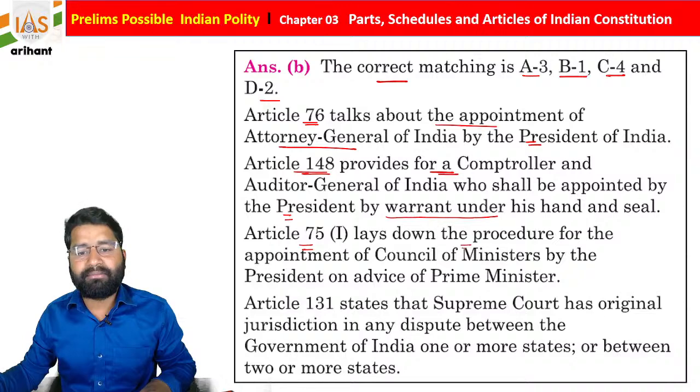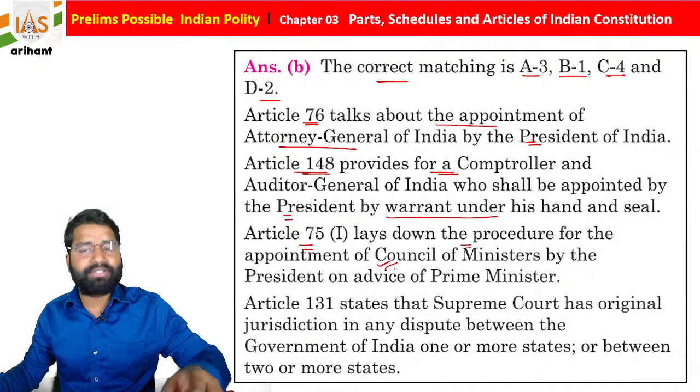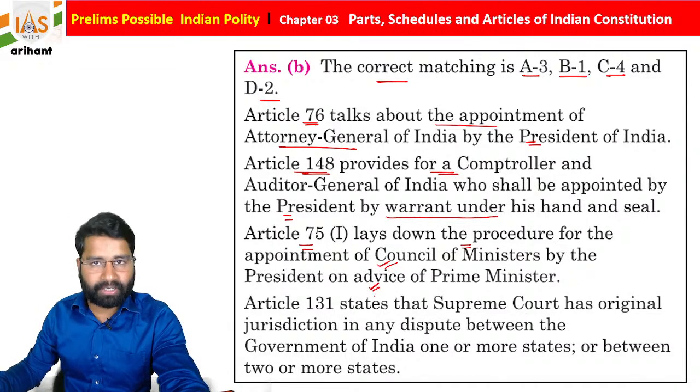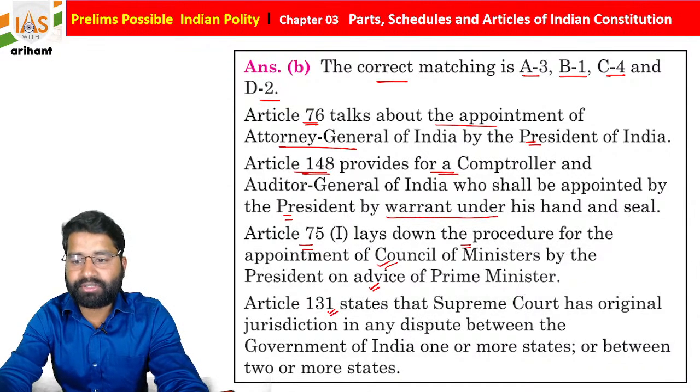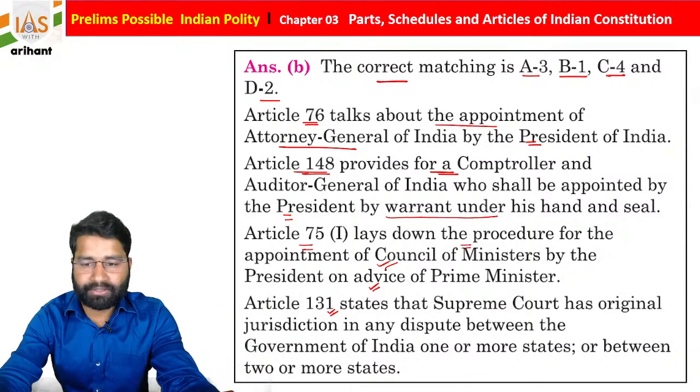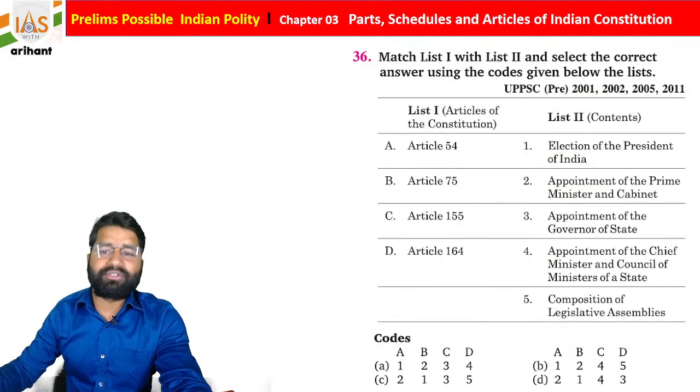Article 75 clause 1 is for the appointment of the Council of Ministers by the President on the advice of the Prime Minister. Article 131 is about the original jurisdiction of the Supreme Court in any dispute between the Government of India and one or more states, or between two or more states, students.